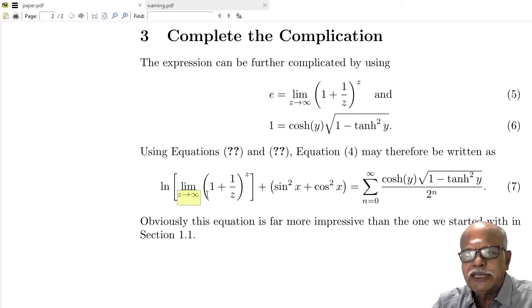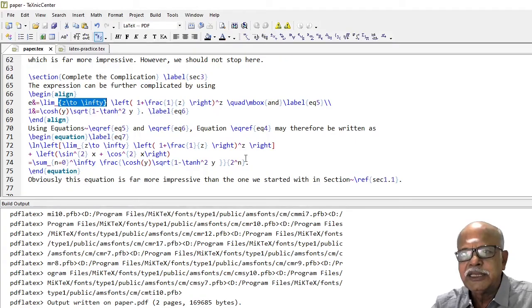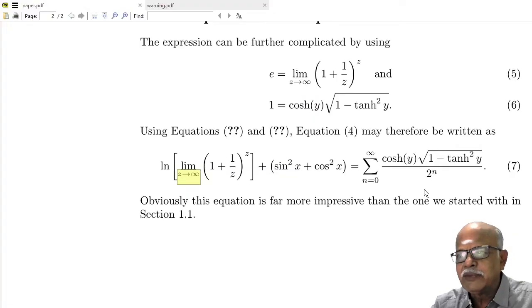Because of automatic sizing of brackets, the sizes of brackets will be suitably enlarged. For cosh, the command used is \cosh. For tanh, the command used is \tanh. Therefore, they will appear in Roman font.